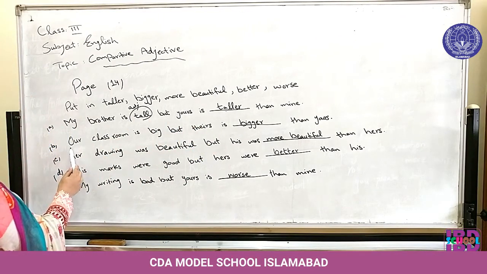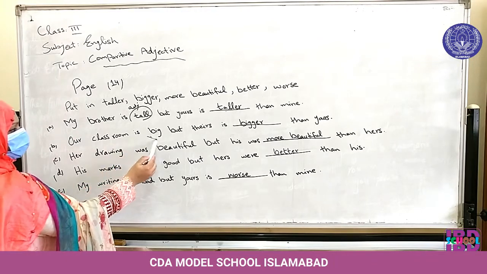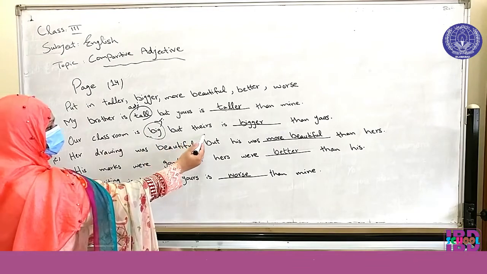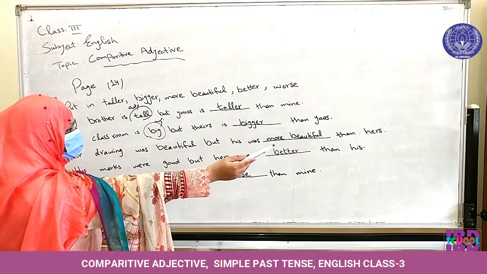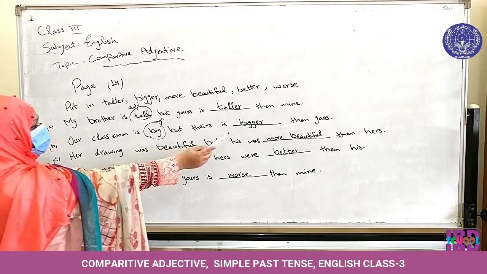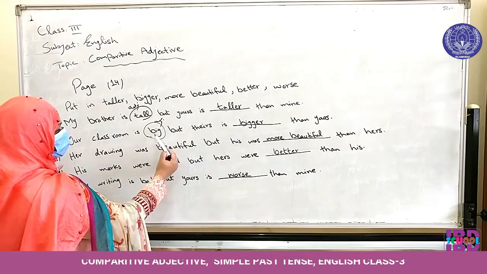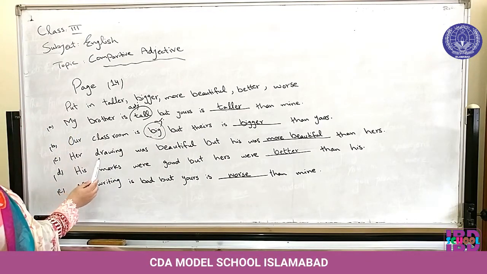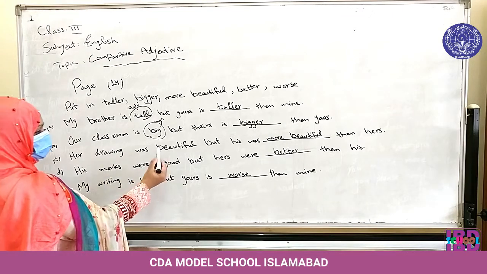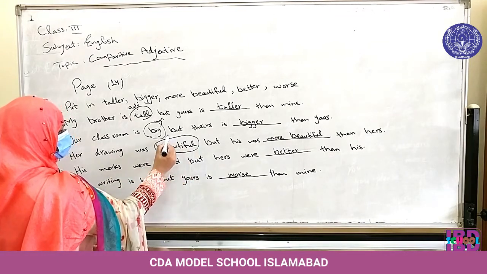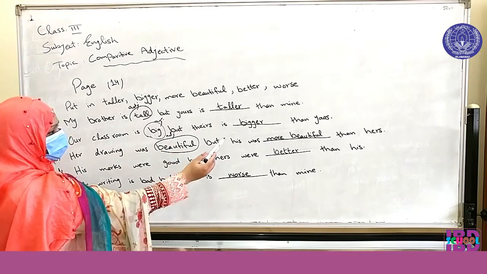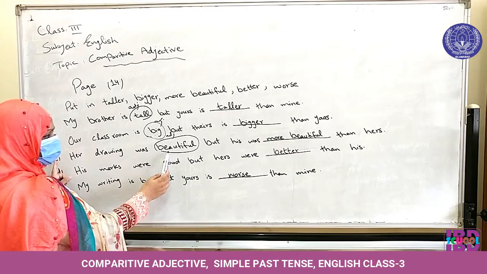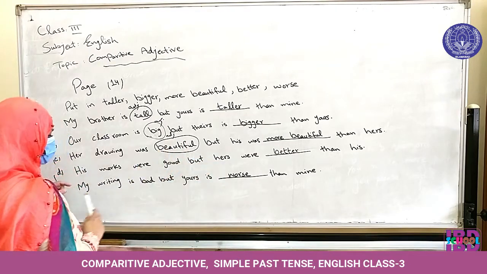Second, our classroom is big. Big is an adjective. But theirs is bigger than yours. So the comparative form of adjective is bigger. Big, bigger. Next, her drawing was beautiful. Beautiful is an adjective. But his was more beautiful than hers. So, the comparative adjective of beautiful is more beautiful.